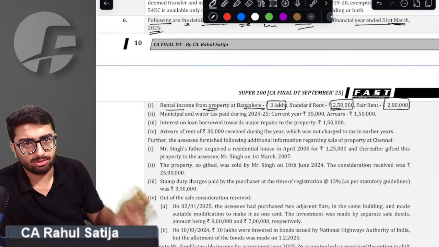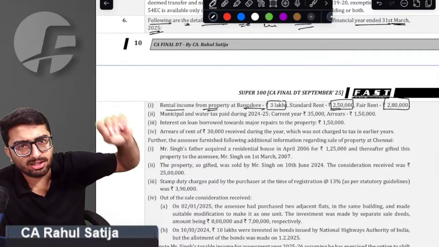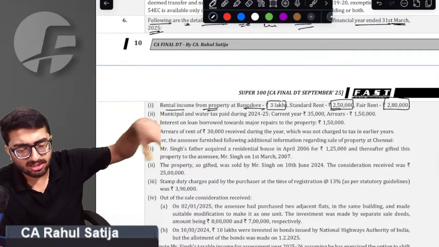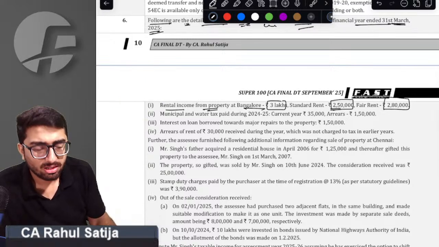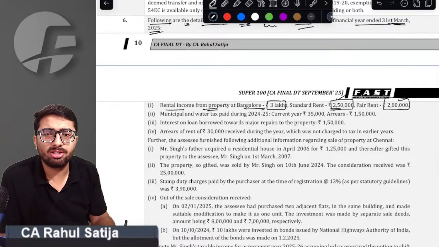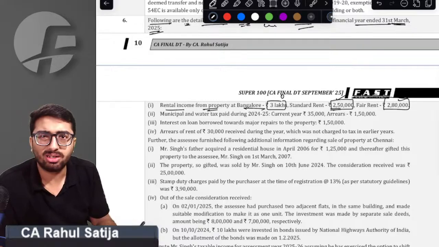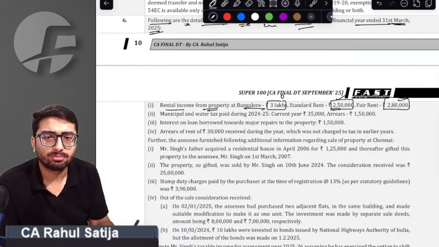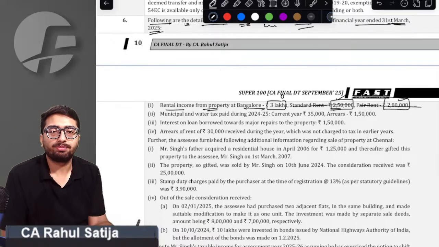This is pure logic. Whatever the municipal rent is, whatever the fair rent is, whatever the standard rent is, sir, that is irrelevant if your actual rent is higher. These are just presumptions. Standard rent, fair rent, municipal rent, these are just presumptions. But if actual rent is higher, only actual rent will be taxable. So this is irrelevant in this case.